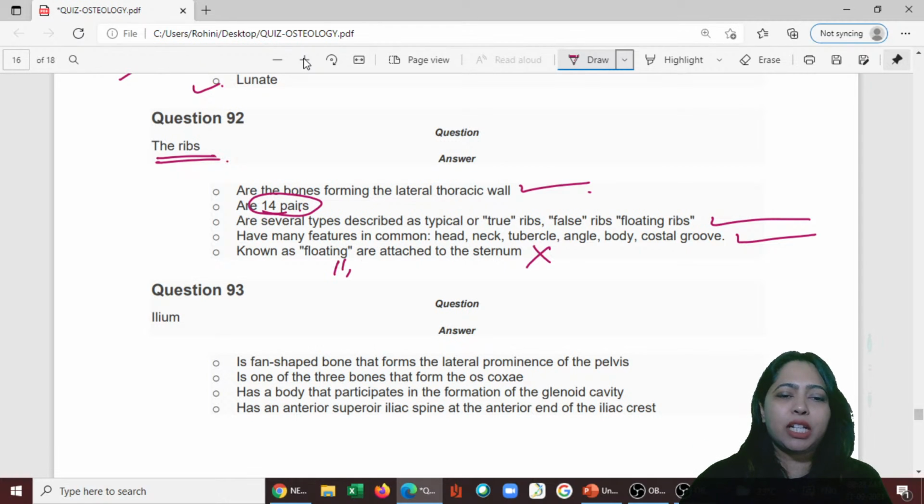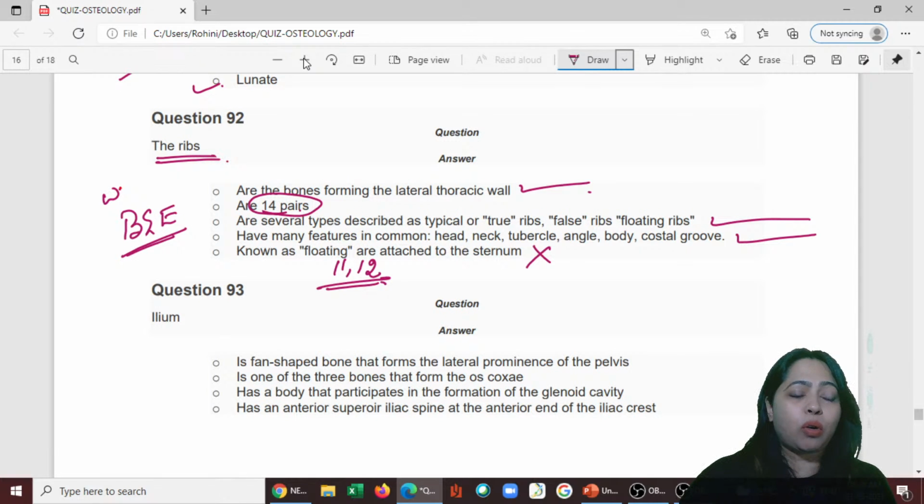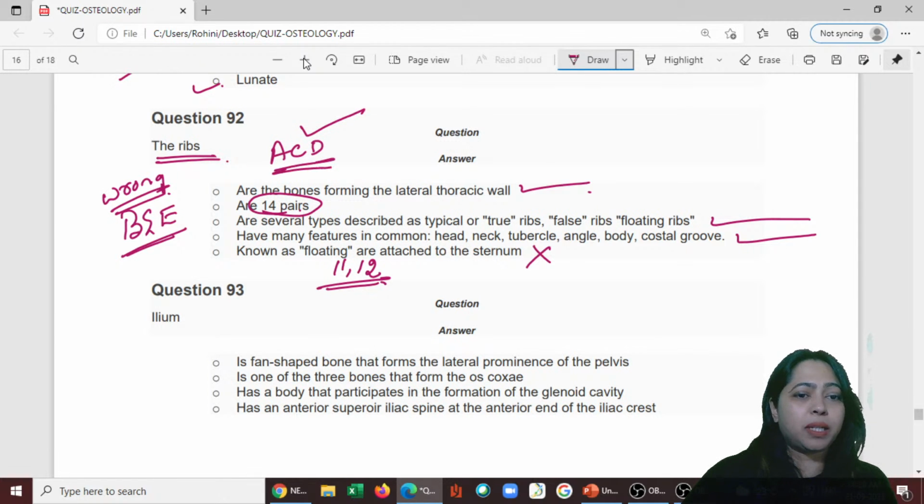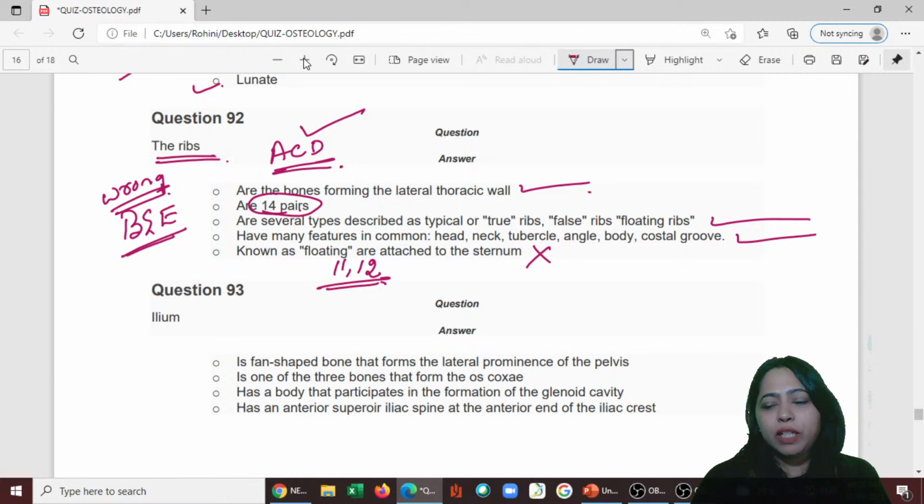11th and 12th are not attached to the sternum. So here the question itself is a little tricky. B and E are actually the wrong statements, right? So we can put it as A, C, D is the right statement. Yes, that's what we'll do.